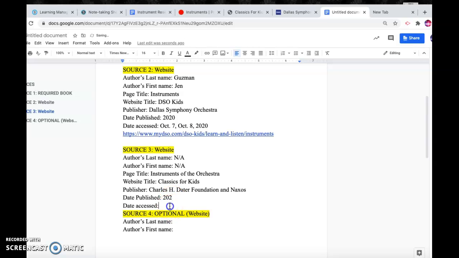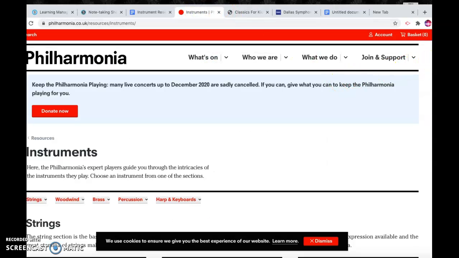Now again, the date accessed is going to be whenever you accessed it, either yesterday, today, tomorrow. So you'll put whatever date works for you. All right. And I'm going to do the last website that I included. It's called Philharmonia, in case any of you use that. So our website is called Philharmonia.